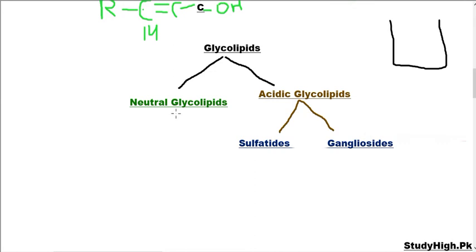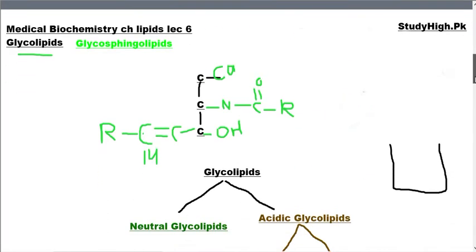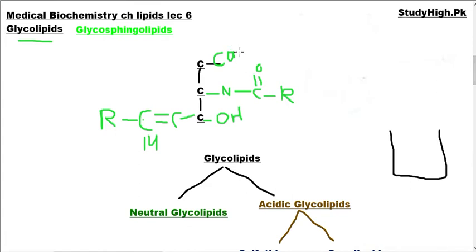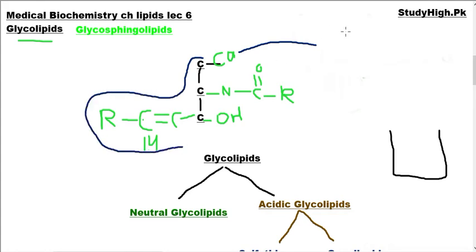The simplest neutral glycolipids are called cerebrosides, in which the carbohydrate connected at carbon 1 of this sphingosine, or this glycosphingolipid, is glucose or galactose. I have explained in detail the difference between the structure of glucose and galactose, and their alpha and beta nature.